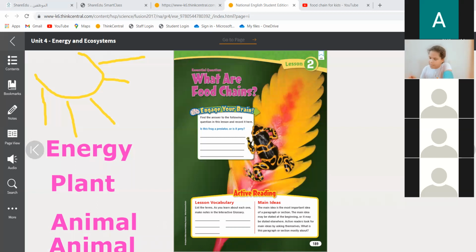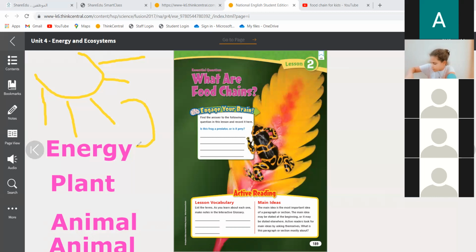Now let me tell you about it, Fatuma. Do you know that the transfer of energy from the sun to the plant, to the animal, to another animal, we call a food chain because it makes a chain while it's going?